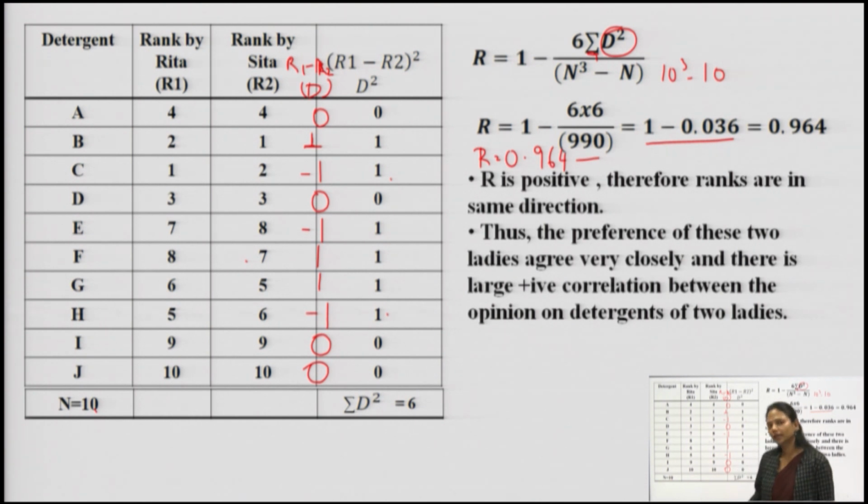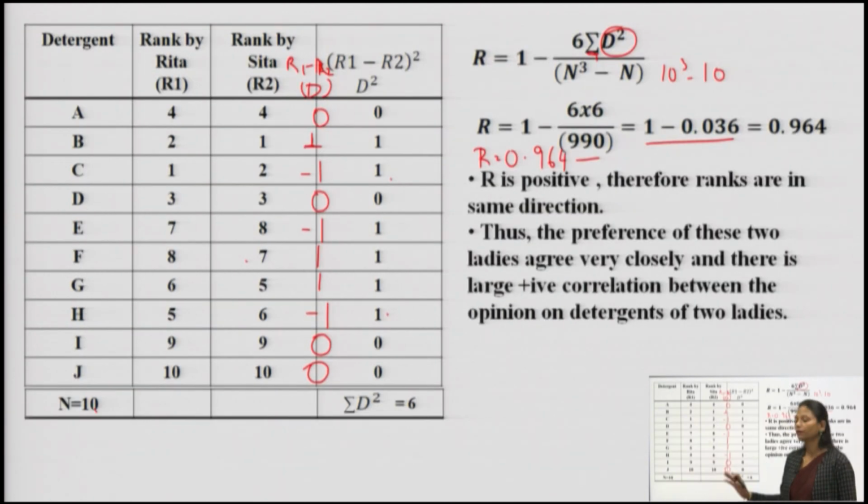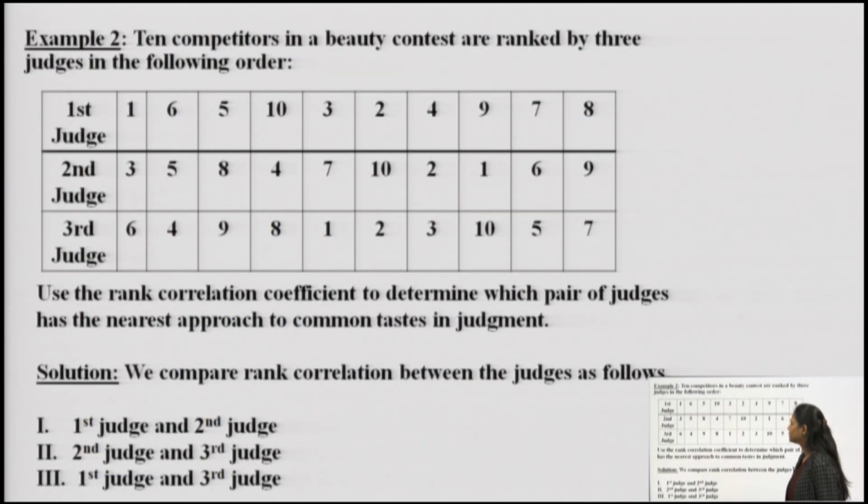So this was one kind of question I showed you here. Another type of the same question: how to use it if we have more than 2 people. This was the question which involved 2 people, but what if there are more than 2 people? How are we supposed to rank? So, a small example is given here.